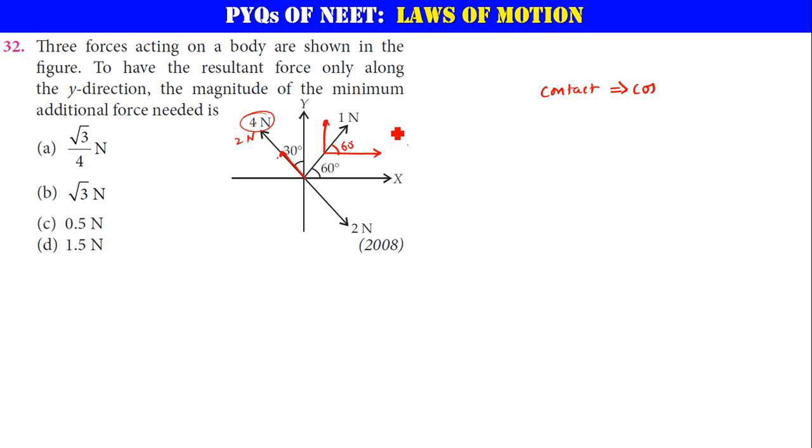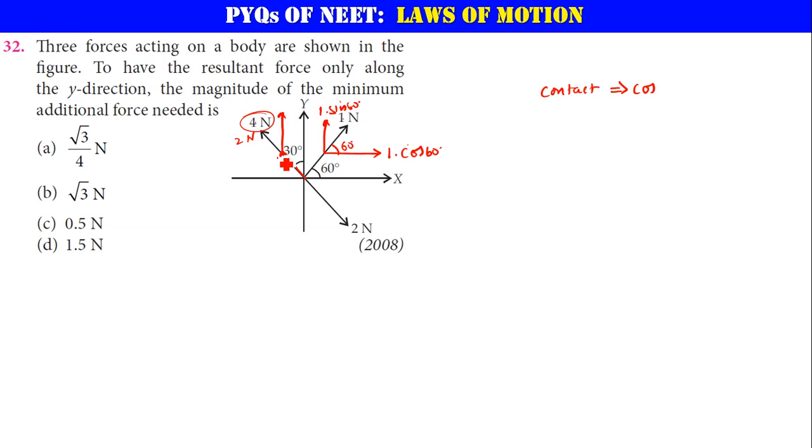Please remember this. That's how you can resolve into components. The main magnitude of this vector is 1 times cos 60. The other component is going to be 1 sin 60. Of course, we don't need to worry about these vertical forces here. We need to take only horizontal forces and equate them to 0.